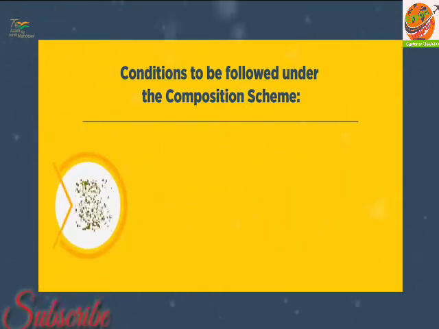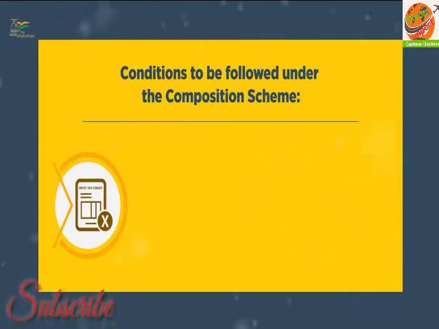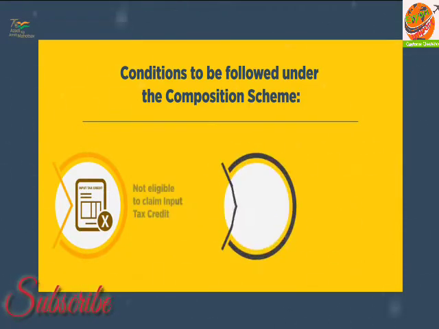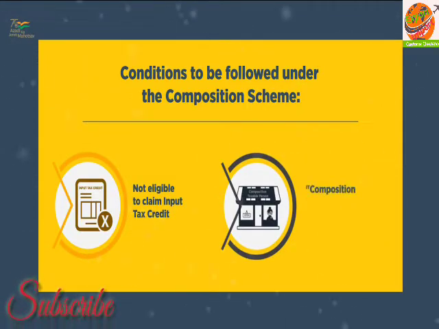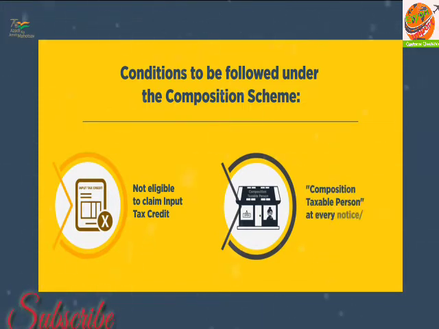Such taxable person is not eligible to claim input tax credit on purchases. He needs to mention the words "composition taxable person" on every notice board or signboard displayed at a prominent place at his every place of business.